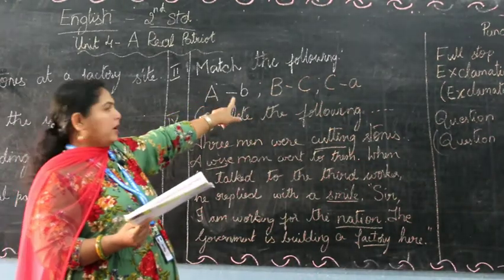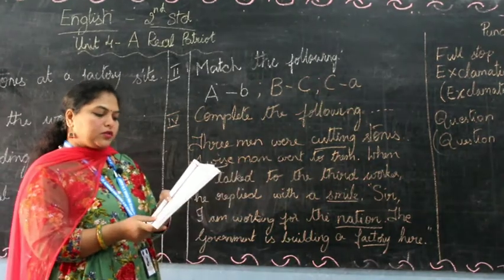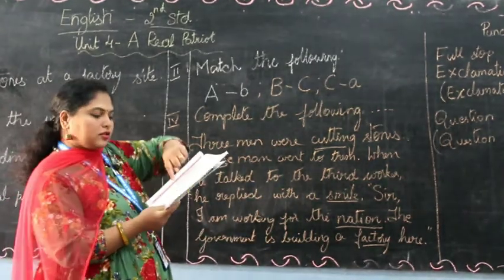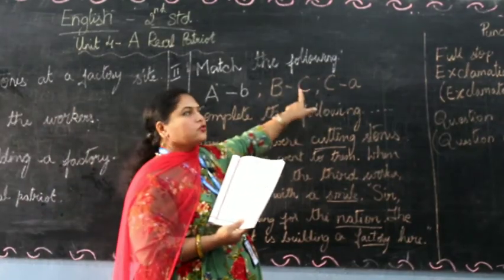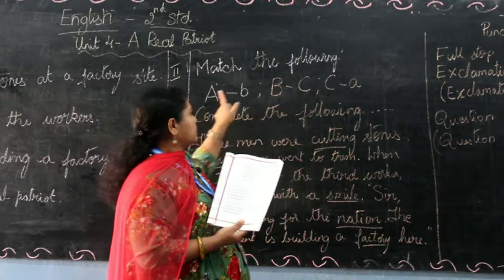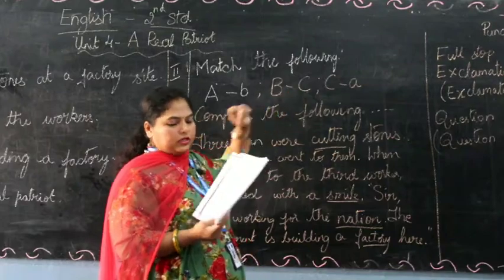He worked for his family, the second worker. Question number B, he worked for the nation. Who worked for the nation? The third worker. So the third worker is C. So B is matched with C. So you draw a line from capital B to C, that's the matching. So capital A to B, capital B to C, the third worker worked for the nation.